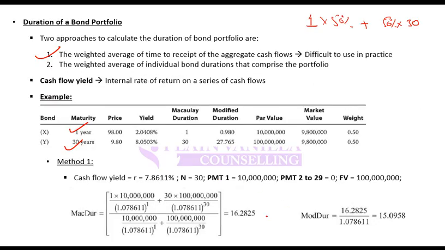So here it is different, here it is different. If you calculate modified duration here, you convert it using divide by 1 plus r. If you use this method, then you convert both the durations separately and then take weighted average.